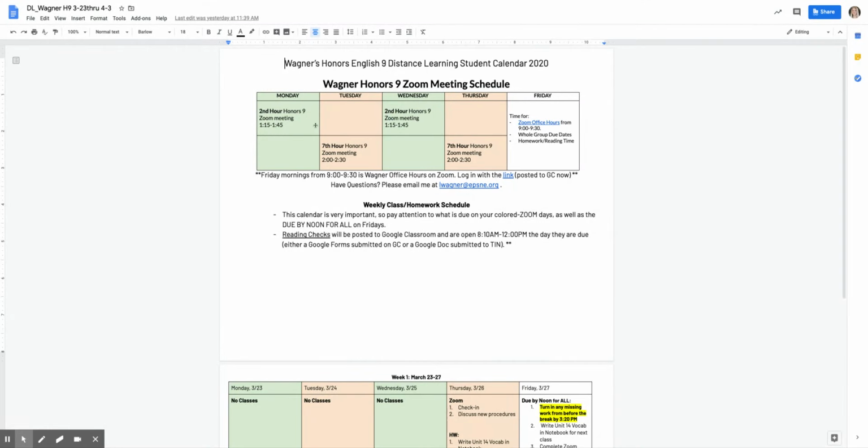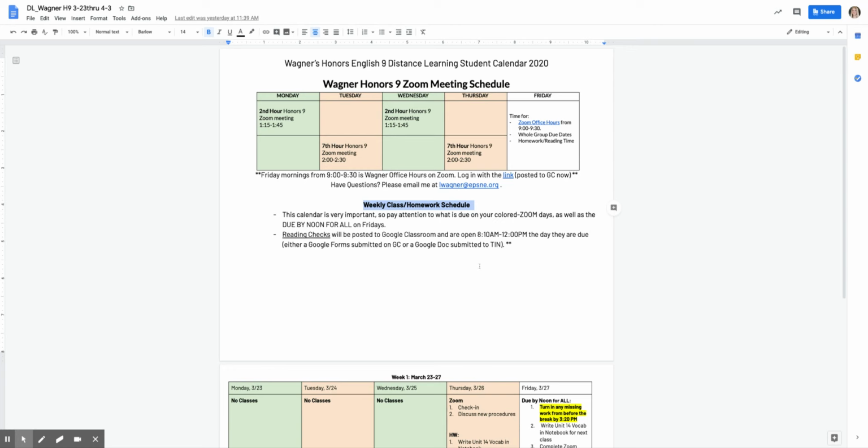On your individual days, your color-coded days, you'll have due dates, but then on Fridays, we will have whole group due dates. So don't ignore Fridays. Pay attention to your color and then white on Friday. All right, as it says here, weekly class and homework schedule. The calendar is very important, so pay attention to what is due on your color Zoom days, as well as the due by noon for all on Fridays.